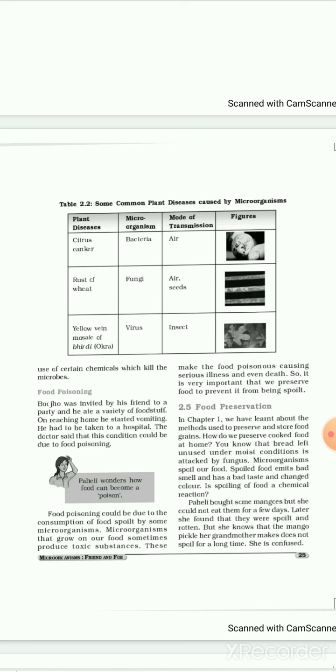Now, there are certain food items which are preserved, kept and used after a few months or days. Even we get frozen peas, is it? Even when there is no season, we can have frozen peas. Peas, we all know, vatana, is it? Then pickles which we eat with our diet, is it? They are also preserved for a long time, for a year. How are they preserved? Let's see.